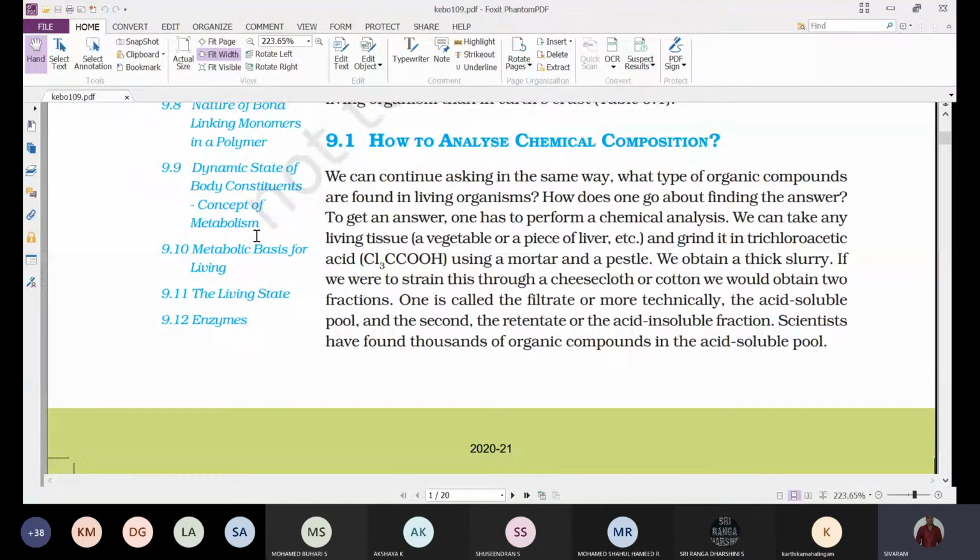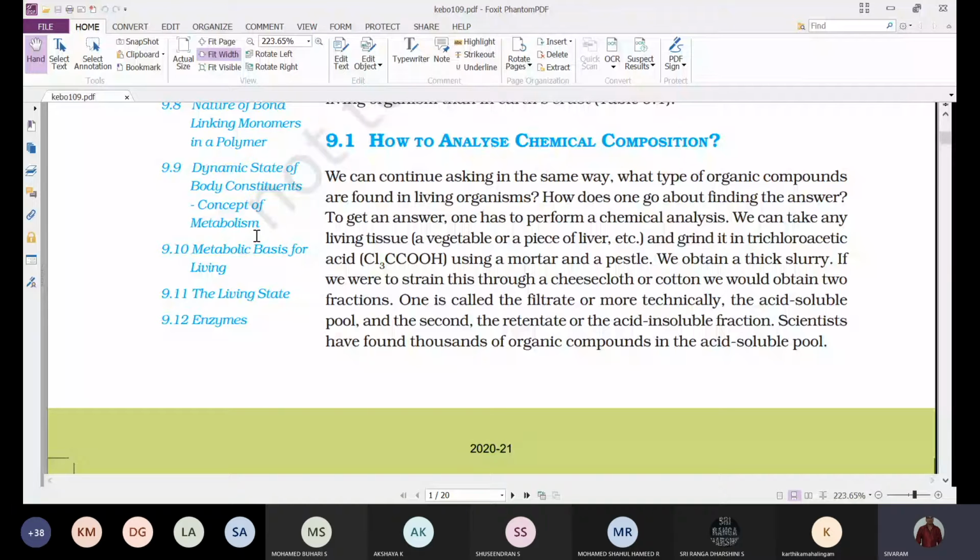So how has this metabolism developed? What is metabolism? That we'll study here. And next, the metabolic basis of living. How does metabolism help an organism in the living condition? What happens when metabolism comes to equilibrium? How is it maintained? That we will see.